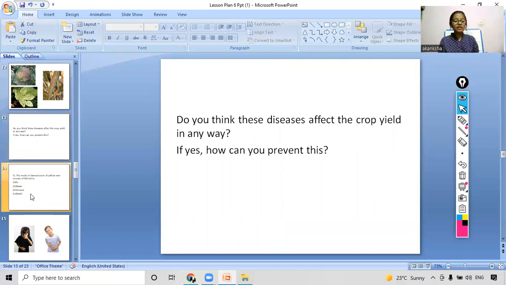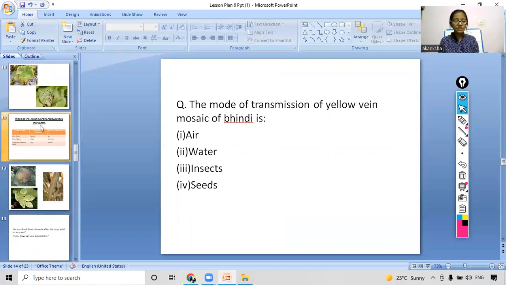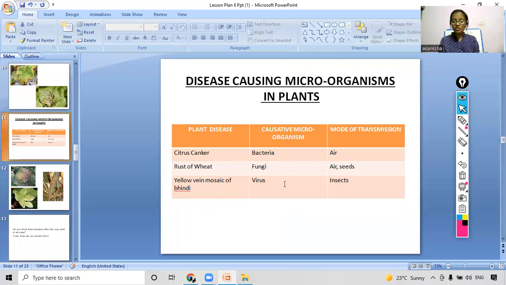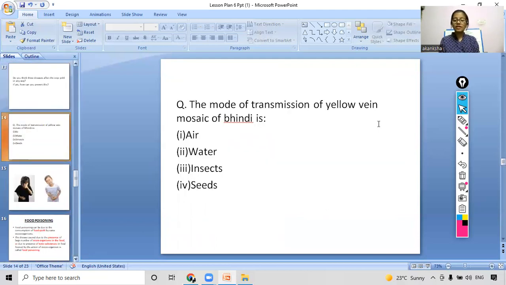Now coming to our evaluation question. The mode of transmission of yellow vein mosaic of bhindi is air, water, insects, or seeds. What do you think? The correct answer here is, okay, I see that most of you are giving a confused answer. So let's see what was the main vector or mode of transmission here. It was insects, right? So now we will mark the right answer here.